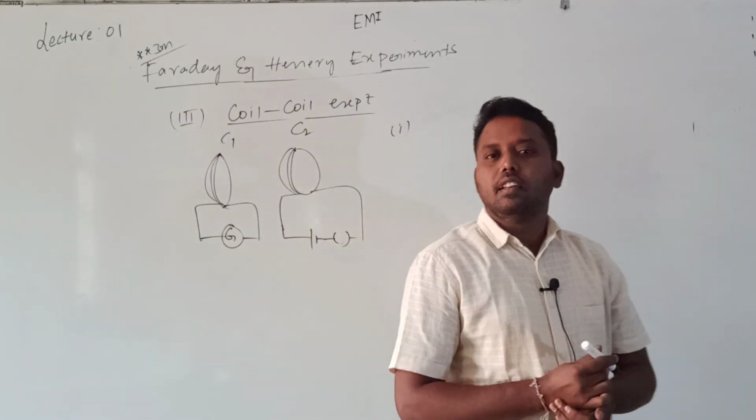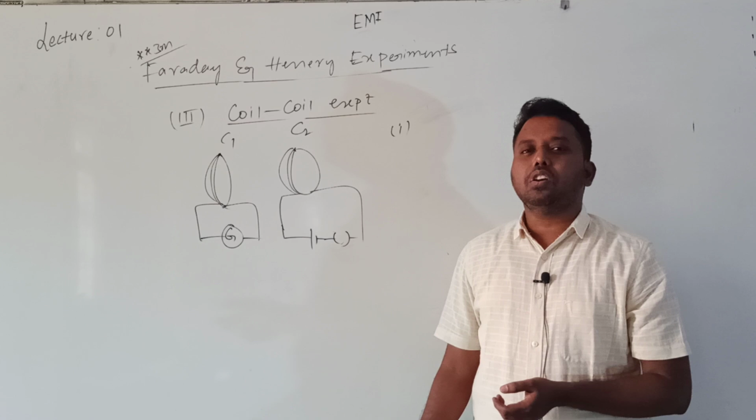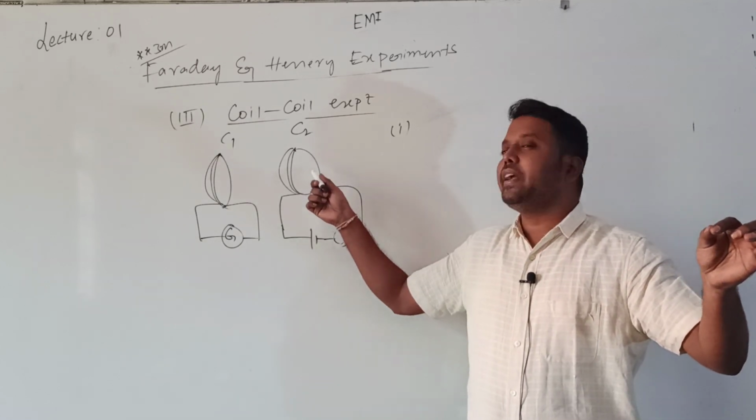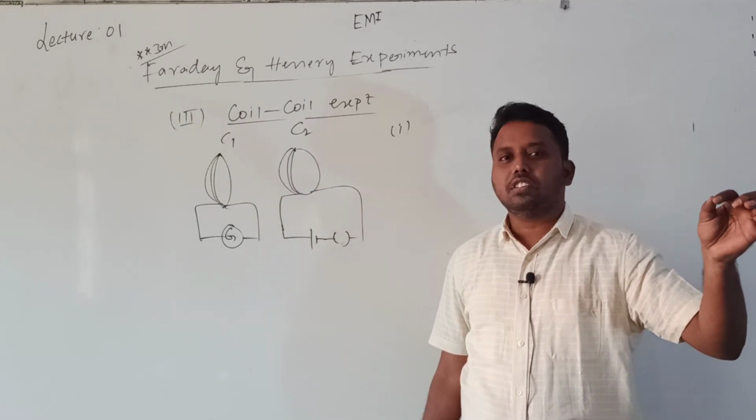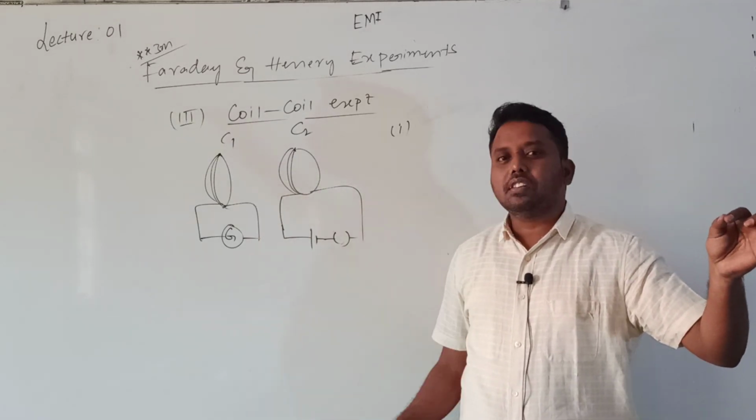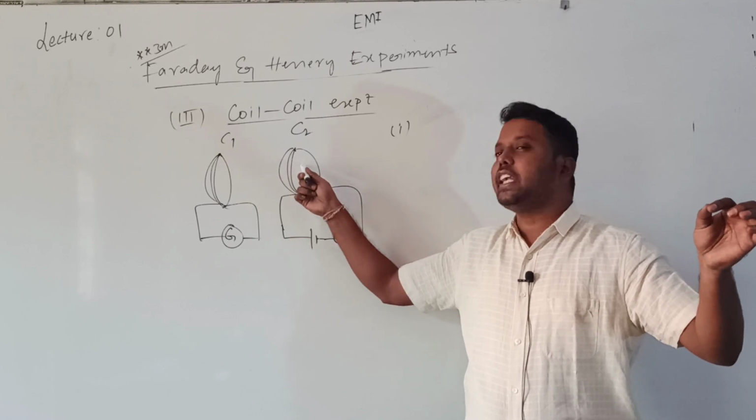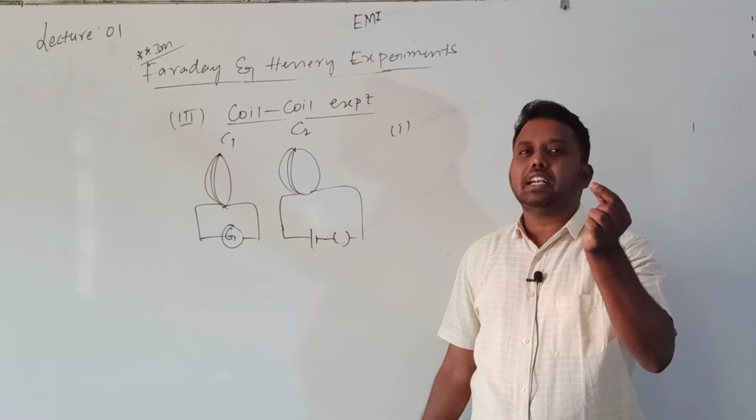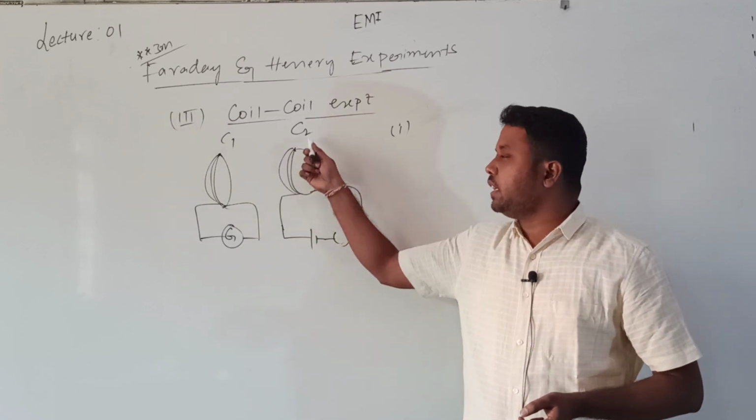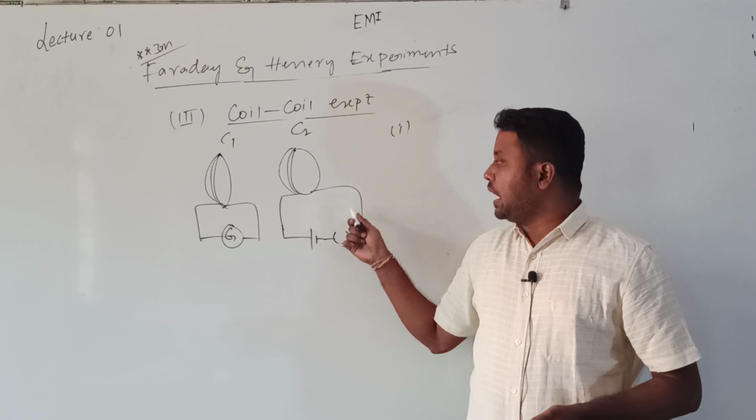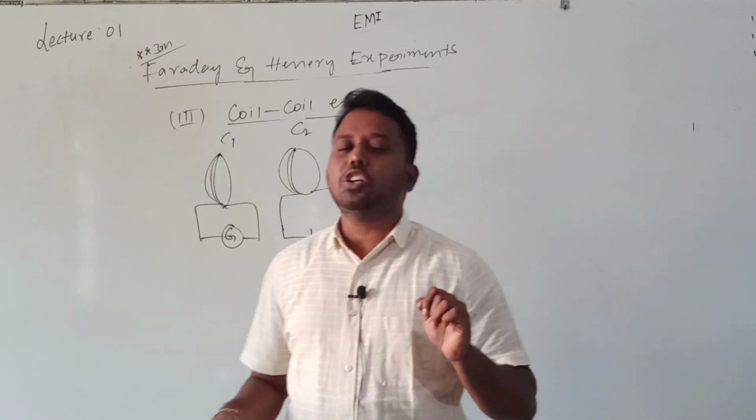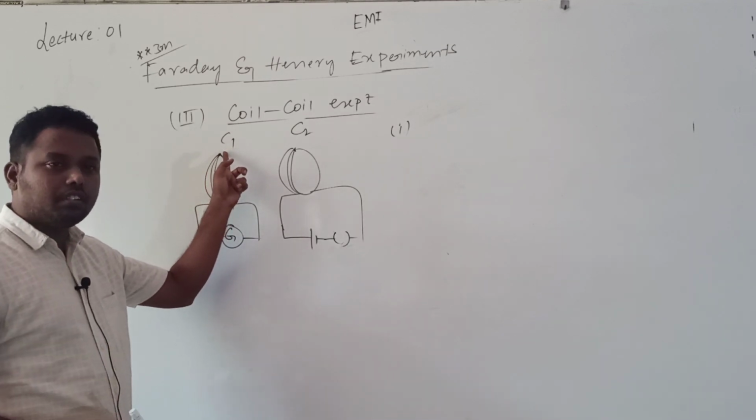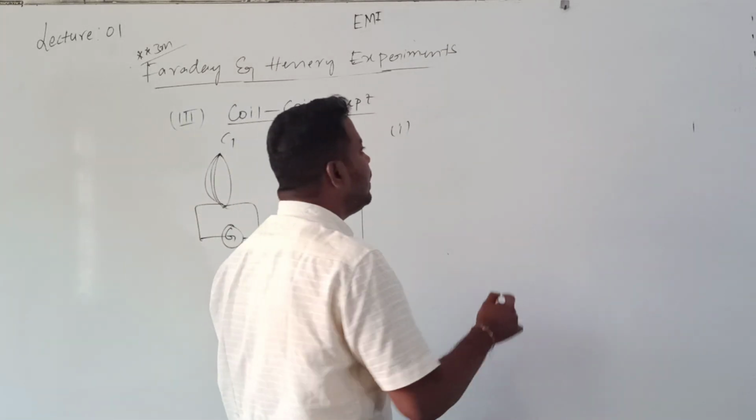But remember, the deflection will not continue for a long time. After some time it stops showing deflection. It will show deflection only while the current in C2 is increasing from 0 to maximum. It takes some considerable time, one or two minutes, to increase from 0 to maximum. But after some time, when the current in C2 reaches maximum, C1 will not show any deflection. Understood?